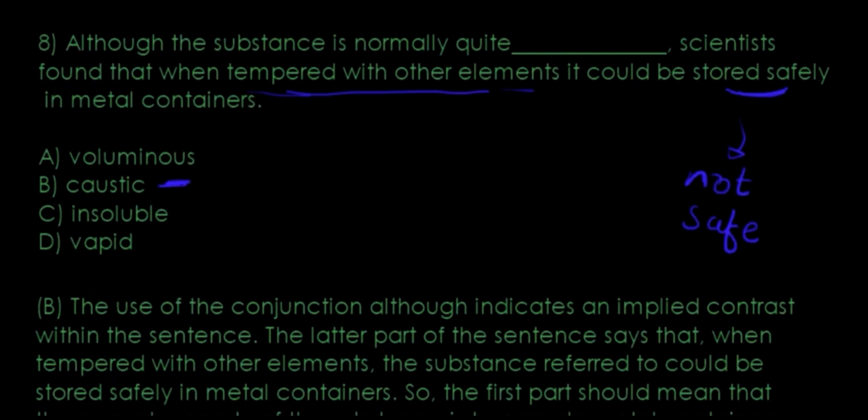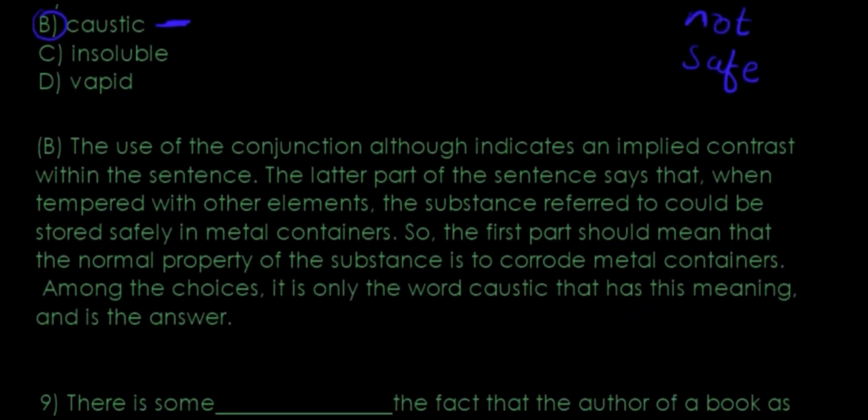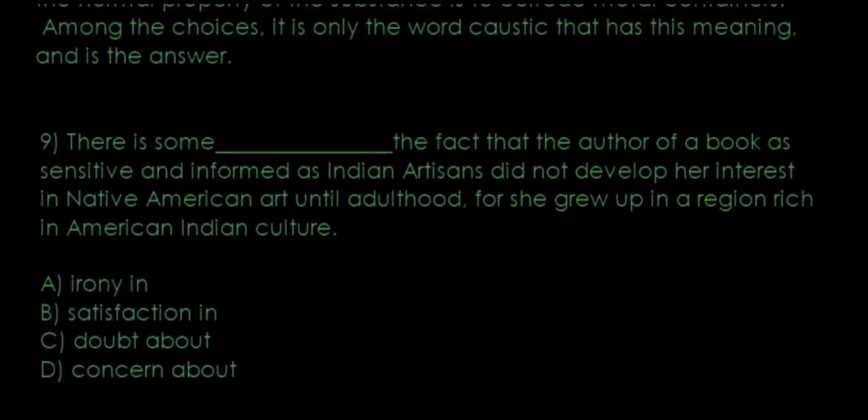Caustic, because when something is caustic, that means it burns or corrodes by chemical action. So it's something caustic that burns or corrodes by chemical action. So we go with caustic. Next, question number 9. There is some dash the fact that the author of the book, as sensitive and informed as Indian artisans, did not develop her interest in Native American art until adulthood.